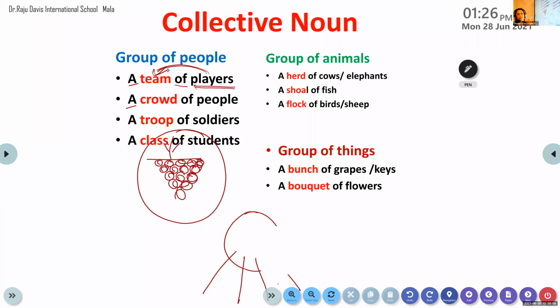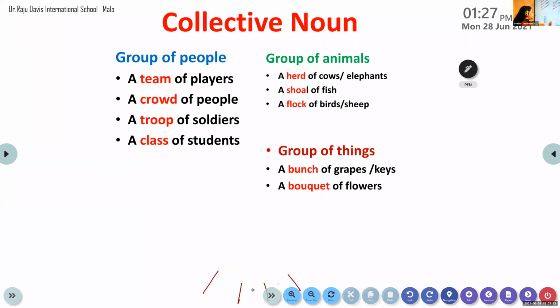Have we understood? So we have learnt about six to seven collective nouns. We know that all collective nouns are considered singular. Then we have to know how the collective noun is written. Usually we write a or an before the collective noun, followed by of, then the noun. The noun should relate to the collective noun. It should tell us who or what belongs in that group. This is the way we write collective nouns. Have all of you learned? Now have all of you understood? Okay. Now let us learn this.